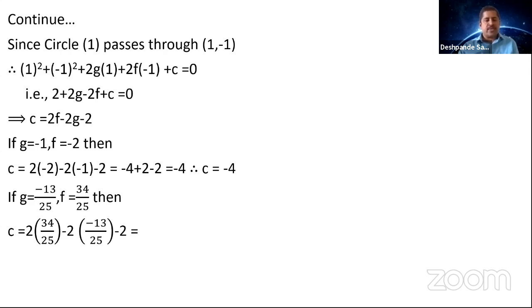So simplify this, LCM is 25, minus plus 68 plus 26 minus 50 divided by 25. So we get answer as 44 by 25. So you got the first set of g, f, c values as minus 1, minus 2 and minus 4. Second set of g, f, c values as minus 13 by 25, 34 by 25 and 44 by 25.